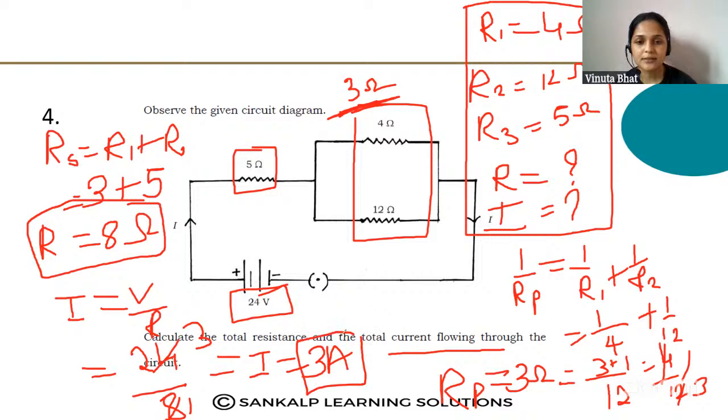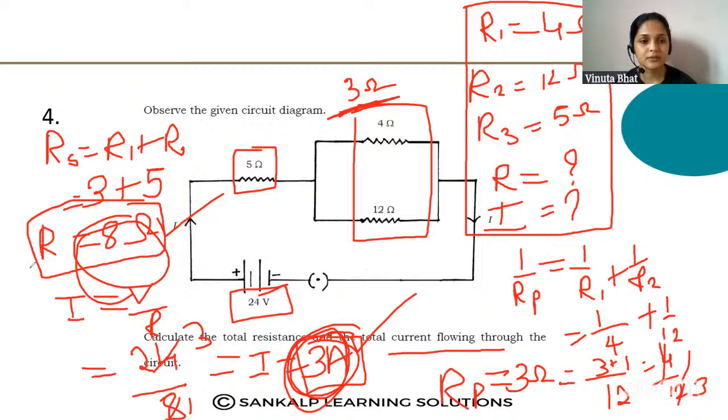Then what are the answers for these two questions? What is the total resistance? That is 8 ohm. And what is the total current? That is 3 ampere. Yes, 8 threes are 24. So that is the total current, and this is the total resistance. Okay, so now I will clear this.